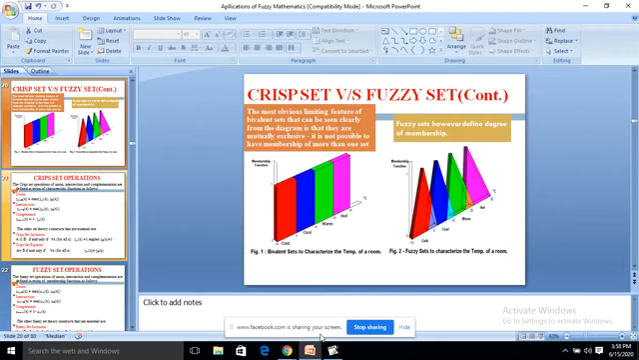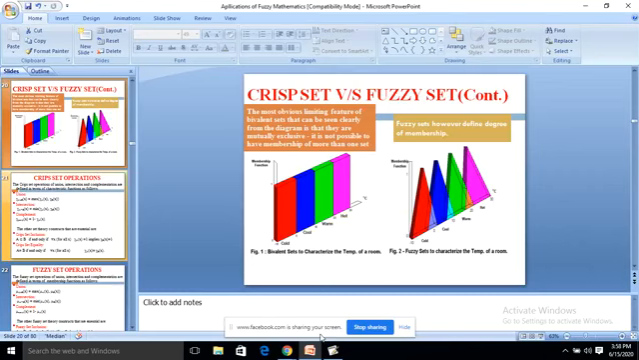Next, crisp set versus fuzzy set. Here also the temperature of a room is given, and the first picture represents the crisp nature and the second picture represents the fuzzy nature. In the crisp nature, if it is cold, it is cold. If it is cool, it is cool. If it is warm, it is warm. And the last one is hot. So there is no intersection between them. This represents the temperature of a particular room.